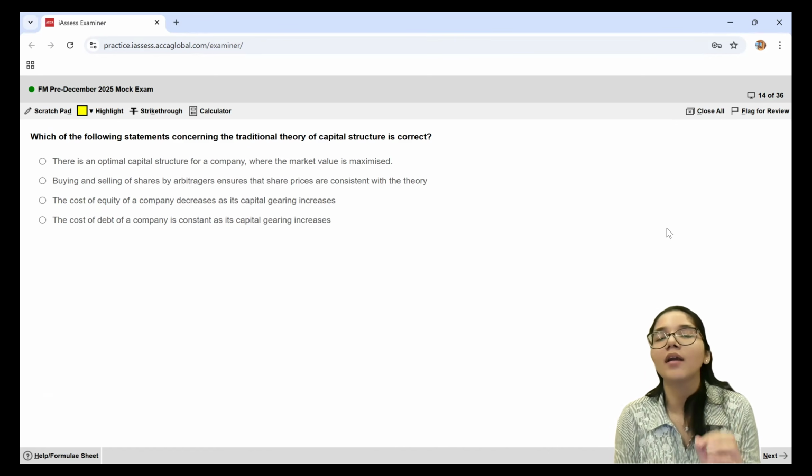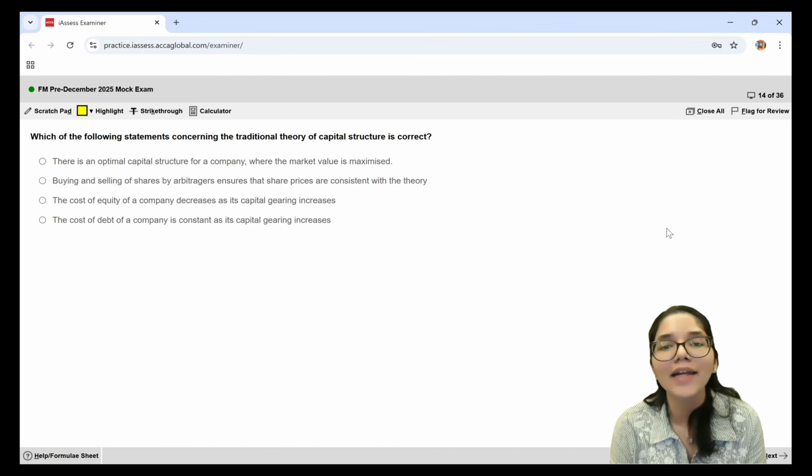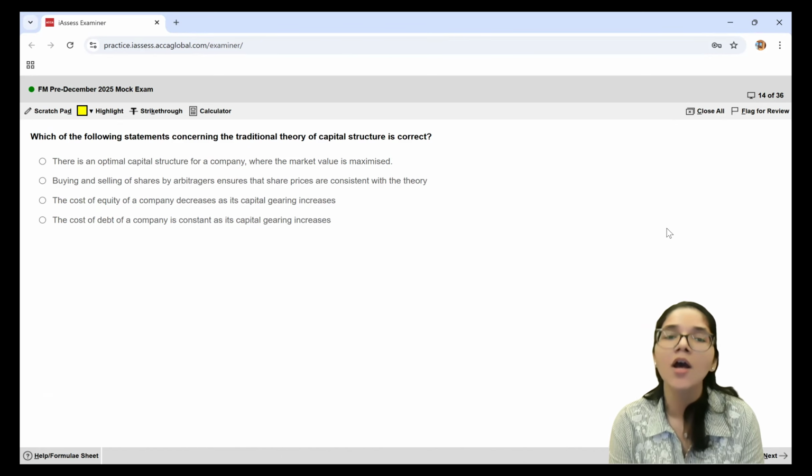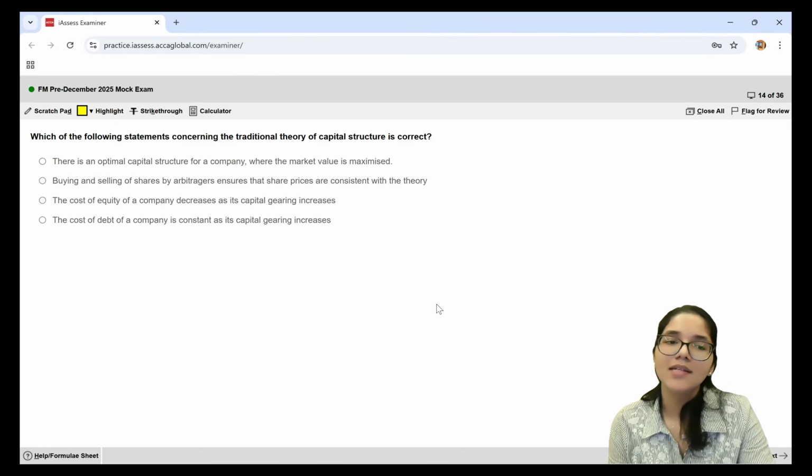So there's one particular point which will be the optimal capital structure that you can find out using no specific formula, because traditional theory does not give you any formula. It says if you want to find out your optimal capital structure, you can simply use a hit and trial method, trial and error method. So let's read the statements and now find out which one of them is correct.